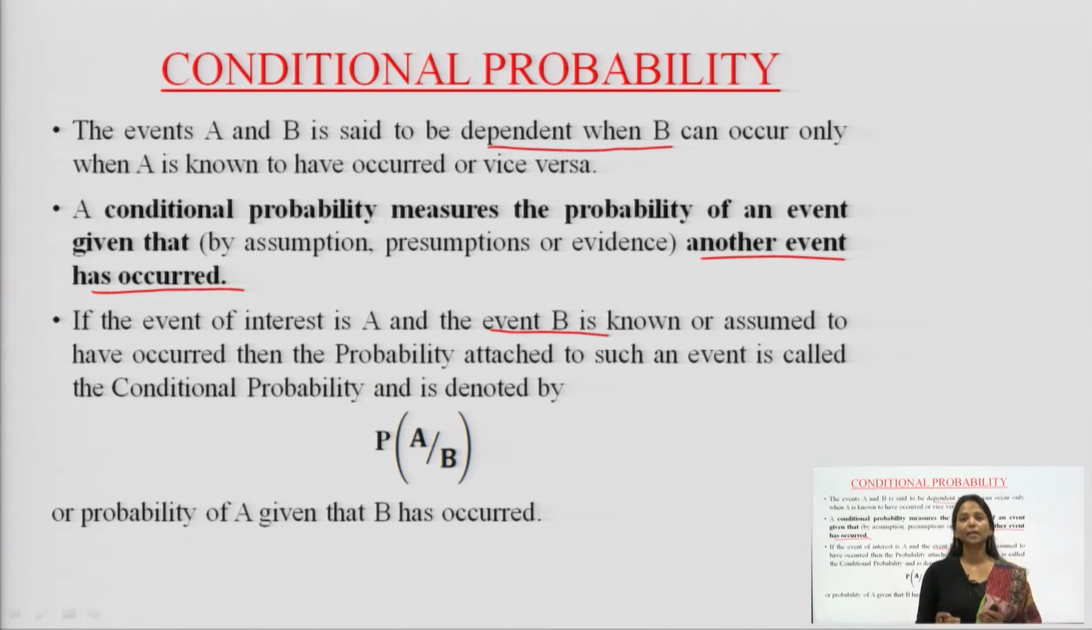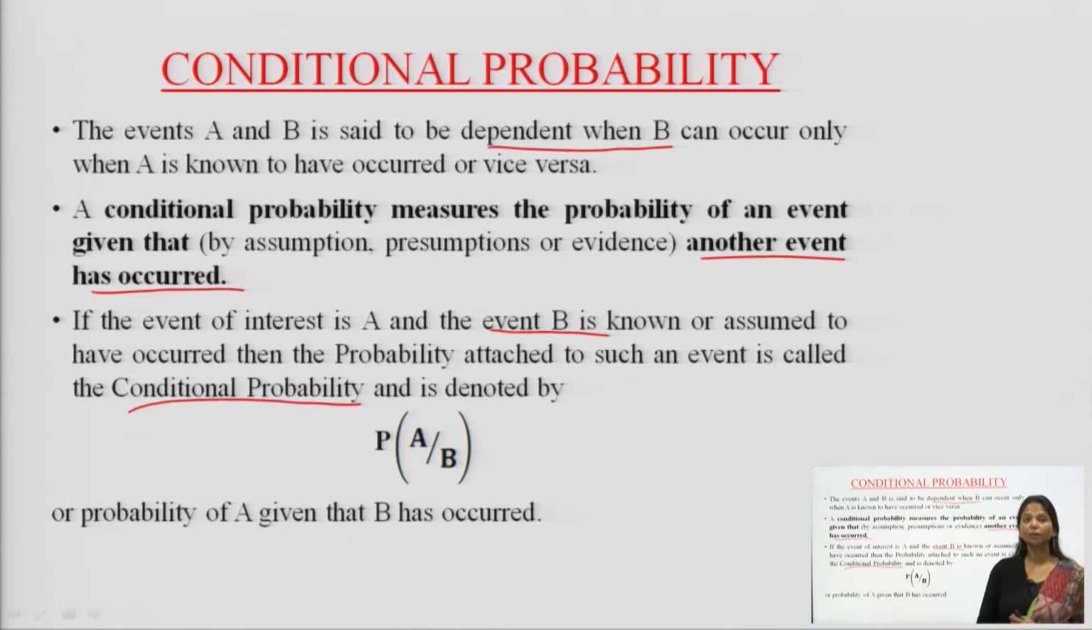The probability attached with this kind of event is called conditional probability and is denoted by probability of event A when B is known to have occurred, or I have assumed it to have occurred, or I have some evidence that it has occurred. So, probability of A I want to find out when I know that B has already occurred. What I want to find out is always kept in the numerator of the fraction, and what I already know is kept in the denominator when we are talking about conditional probability.